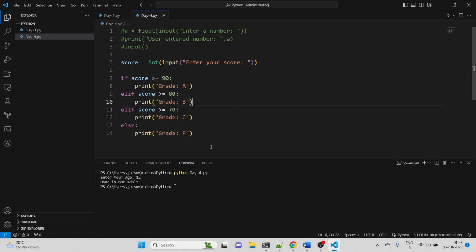Okay, let me save this, and again I can run this program. Enter my score. Okay, so I can write 65. Okay, and my grade is F. Same thing, if I try to run again, I can put 97, then grade is A. Okay, so you got the point how we can use the elif statement. If you are having multiple conditions, we should go for the elif statement.